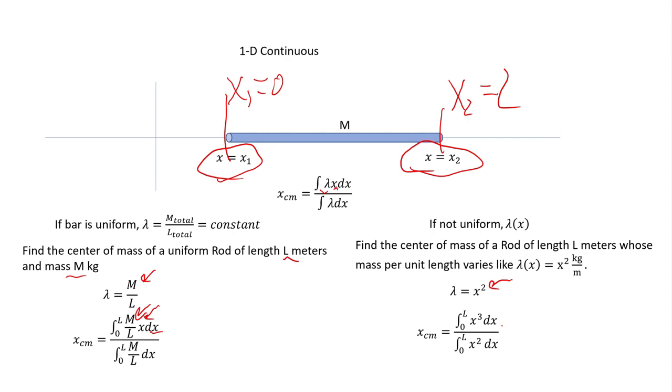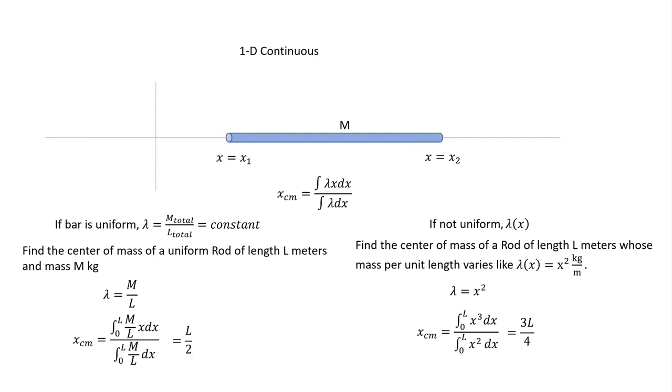I do the same exact procedure here, except instead of plugging in M over L, I plug in x squared. So it's lambda x squared times x. You get x cubed. Okay, if I do this, I'll get L over 2 here, and I'll get 3L over 4 here. Does that make sense?